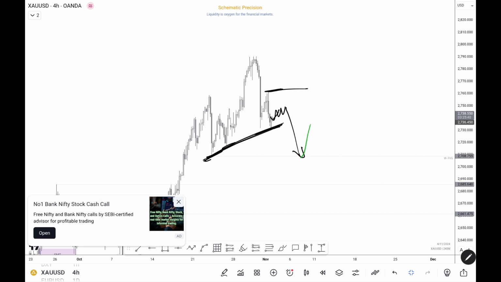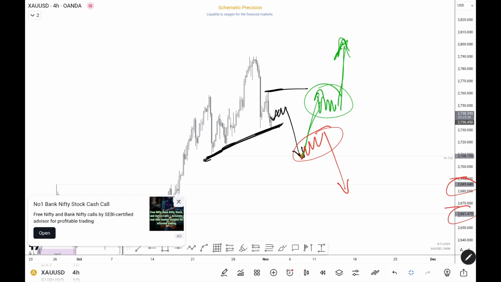On the bullish side, and then some correction for another push. If with this push we see some correction, there is a high probability price is going higher. But if price starts correcting here only, then there will be one more push down, deeper under 2700. The targets for me will be 2685, 2660, right? But initially I'll be targeting the lower prices.